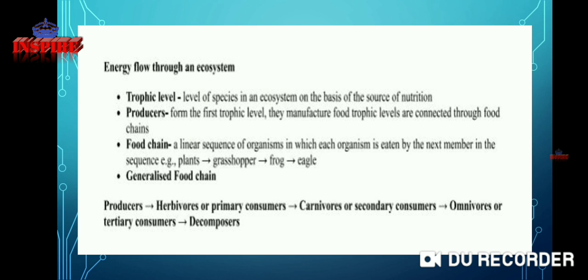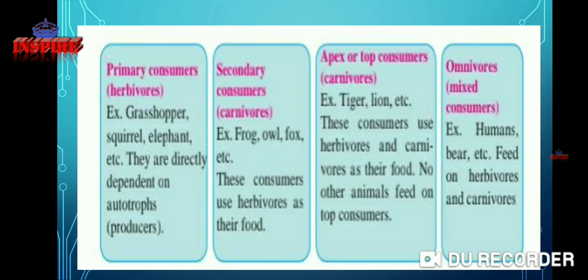For example, plants are eaten by grasshoppers, which are eaten by frogs, which are eaten by the eagle. To generalize the food chain: the producer, then herbivores or primary consumers, then carnivores or secondary consumers, then omnivores or tertiary consumers, then the decomposer. This is the food chain, and they are classified.